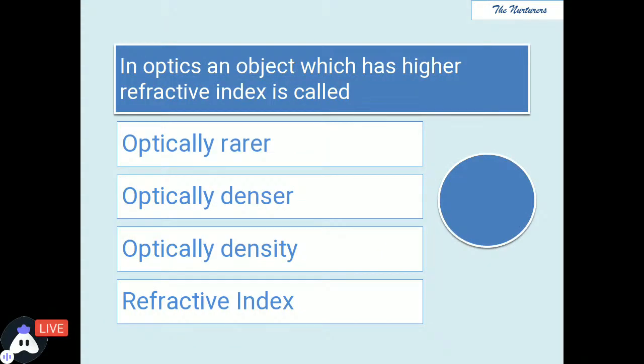In optics, an object which has higher refractive index, जिस object का higher refractive index होता है, it is called what? उसे हम क्या बोलते हैं? Optically rarer, optically denser, optically density or refractive index. Out of these four, which will be the answer, or what do we call an object which has higher refractive index? Hurry up, the time is passing.